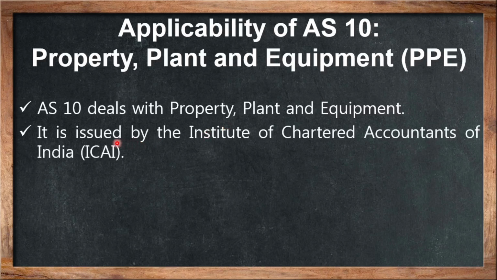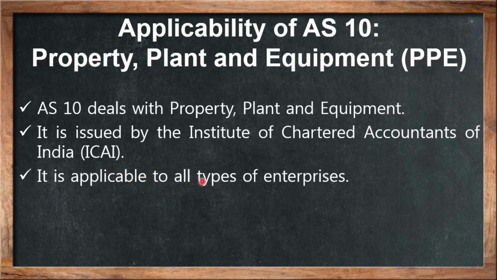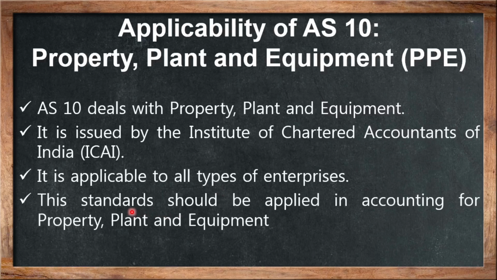Then it is issued by the Institute of Chartered Accountants of India, that is ICAI. It is applicable to all types of enterprises. AS10 is applicable to all types of enterprises. Each and every organization has to follow AS10. These standards should be applied in accounting for property, plant and equipment. So these are the basic applicability of AS10.